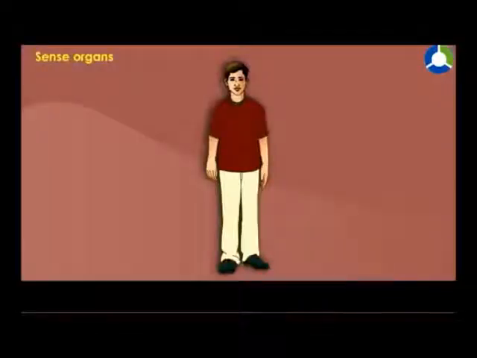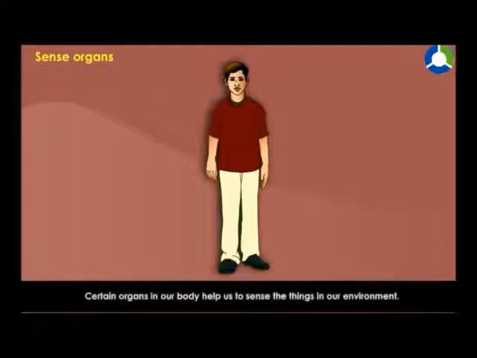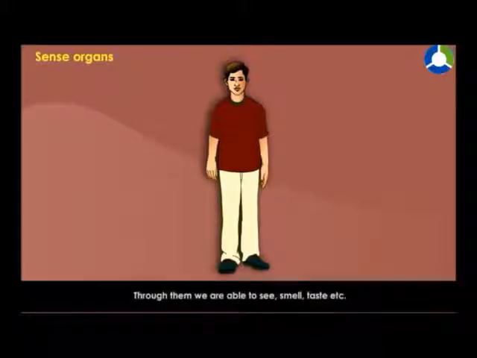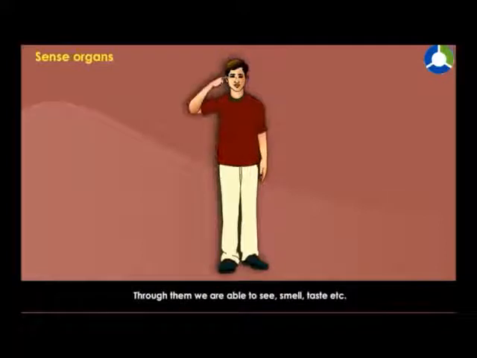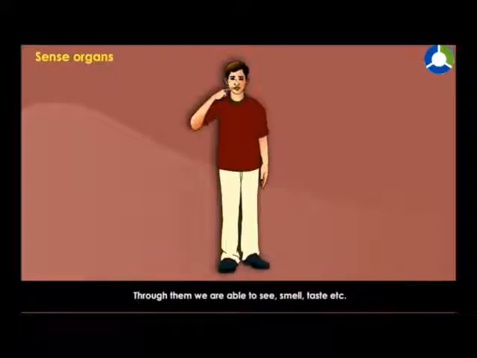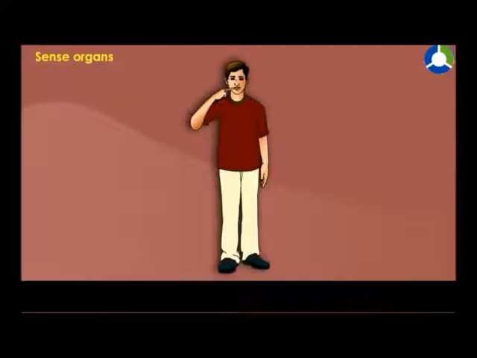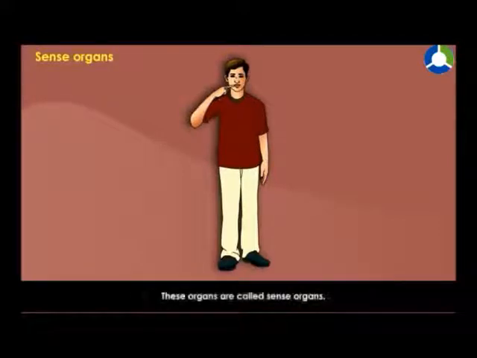Sense organs. Certain organs in our body help us to sense the things in our environment. Through them, we are able to see, smell, taste, etc. These organs are called sense organs.